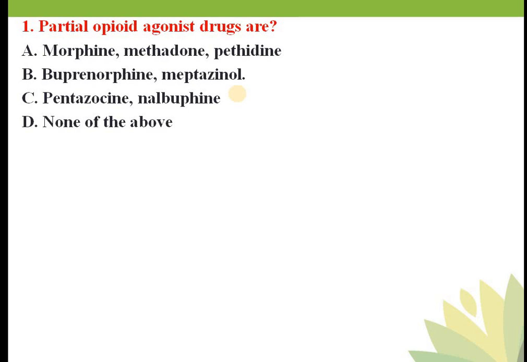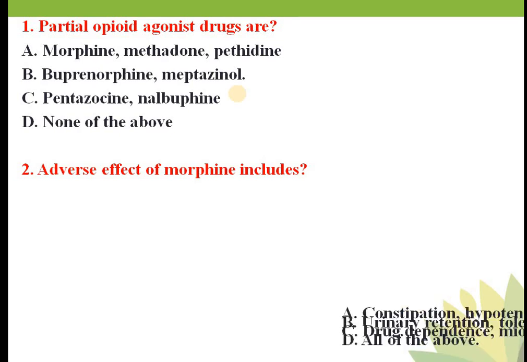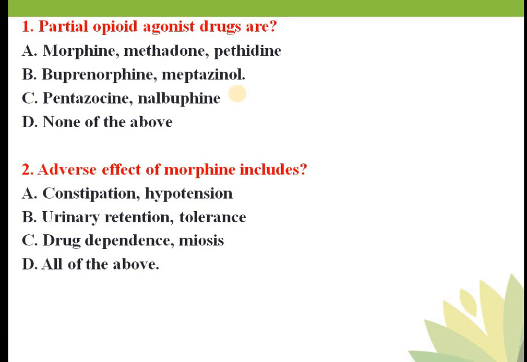Is that clear? Now we will see the next question. Adverse effects of morphine include: option A constipation, hypotension; option B urinary retention, tolerance; option C drug dependence and miosis; option D all of the above. So in this case your answer is all of the above. All are adverse effects of morphine. You should remember the adverse effects of morphine.